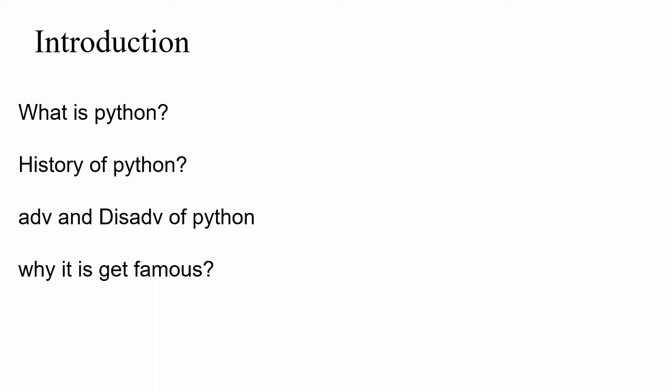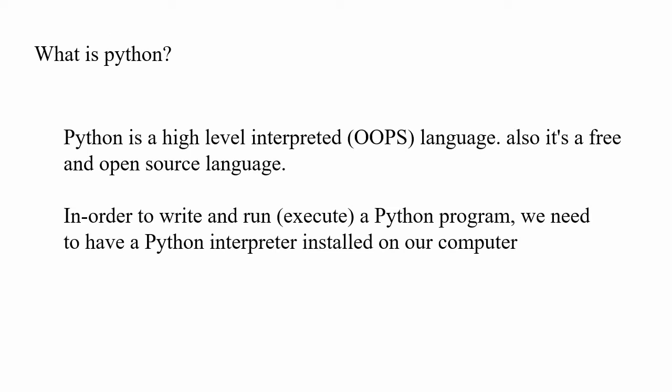So what is Python? Python is a high level, interpreted, object-oriented language, and it's also a free and open source language. In order to write and run a Python program, we need to install Python beforehand. Before we execute a Python program, we need to install it in our system, right?